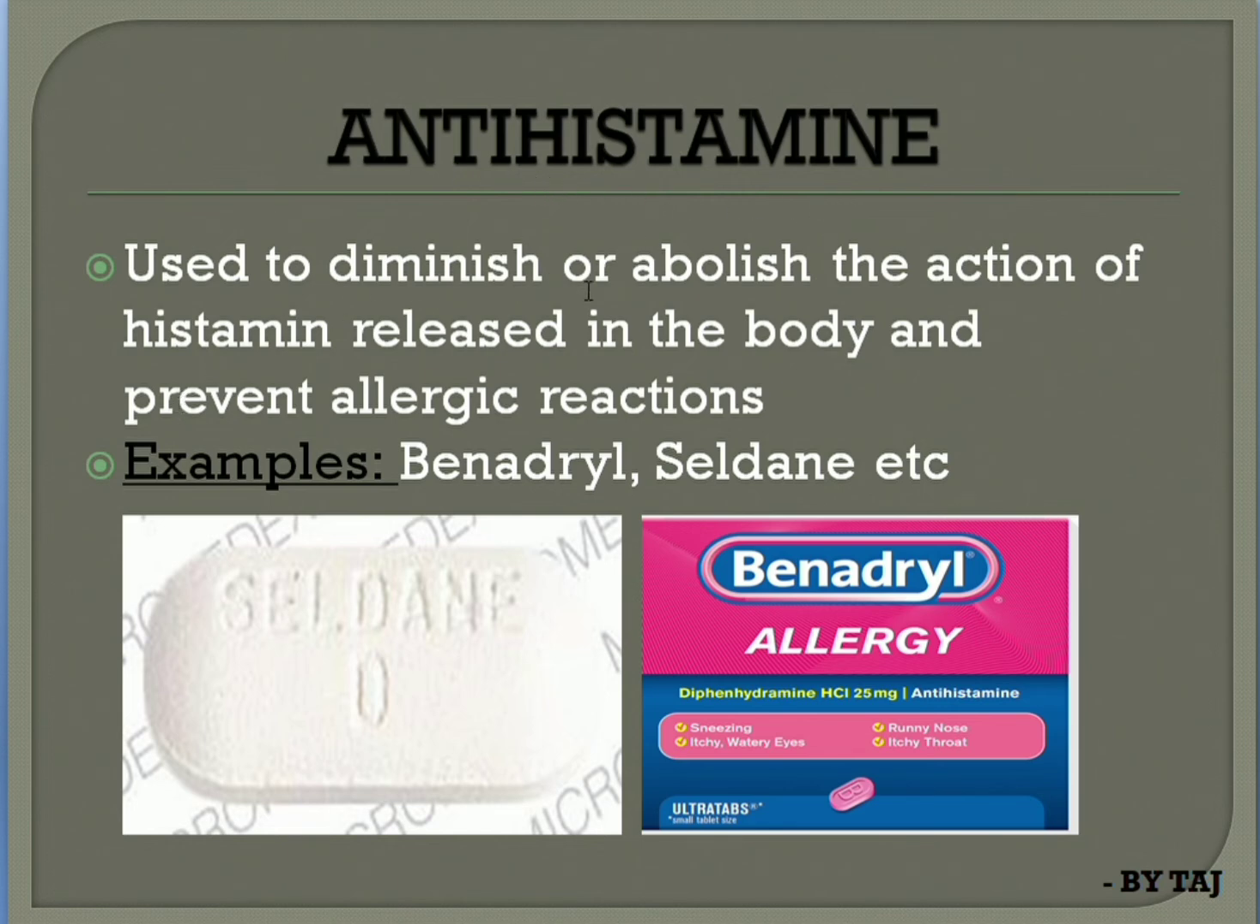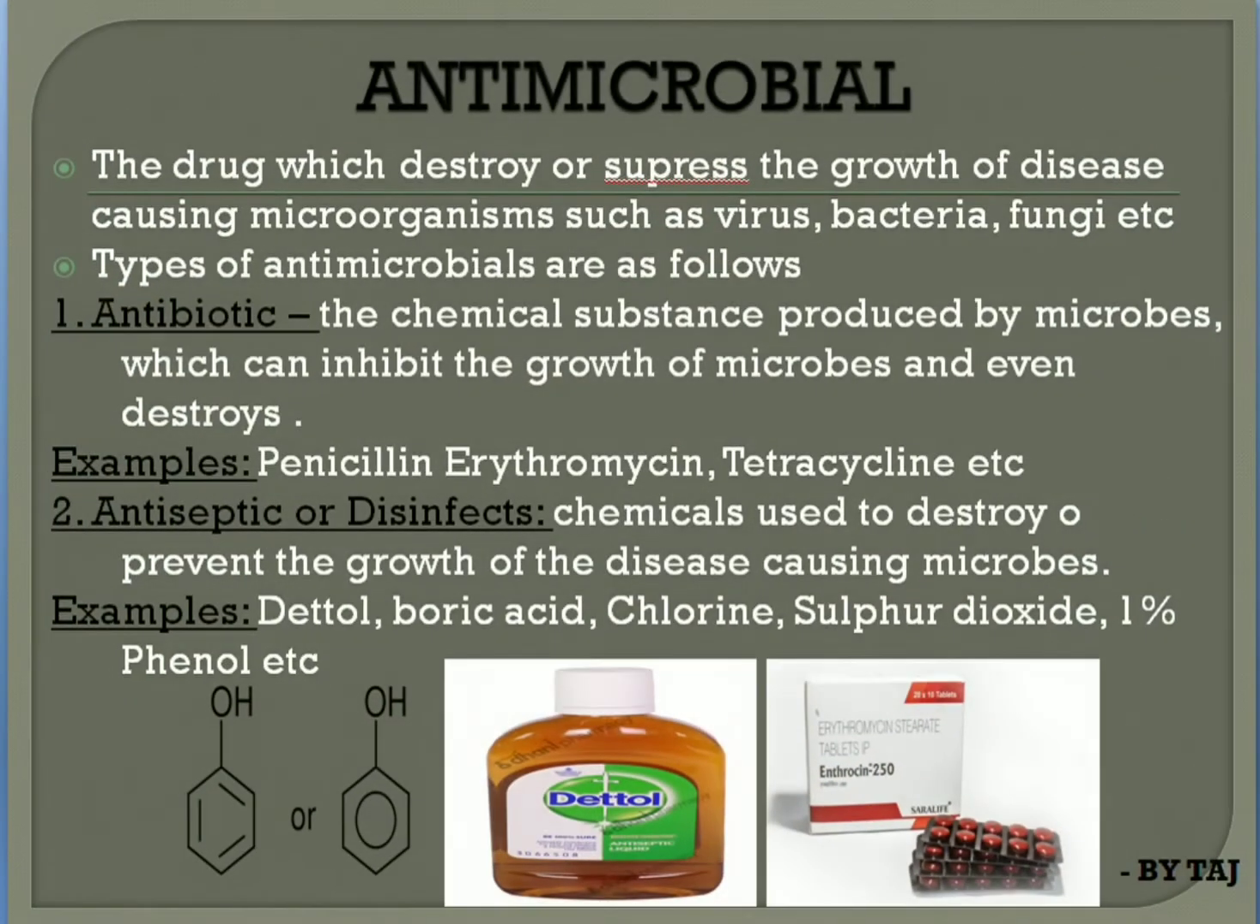Antihistamines are used to diminish or abolish the action of histamine released in the body and prevent allergic reactions. If anyone is having allergic reactions in the body, these kinds of antihistamines are suggested. Examples are Benadryl and Seldane. This one is Benadryl and this one is a Seldane tablet. Coming to the sixth drug, that is antimicrobial. The name itself suggests anti, against microbial. To suppress microorganisms like viruses, bacteria and fungi, these kinds of drugs are used.